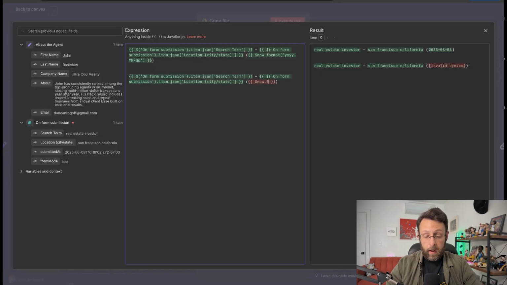And I'm just going to click the dot and type in format. And you can see we just add this parentheses, quote, and then this format is YYYY dash capital MM dash DD. And you can see here now that we've just taken that crazy format and put year, month, date. So super easy there. Cool.